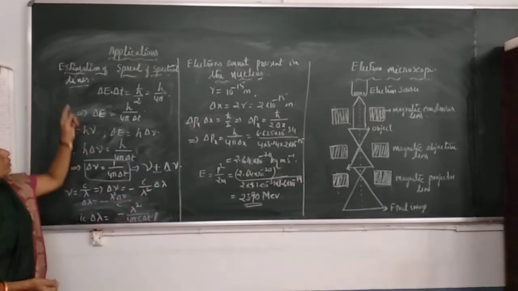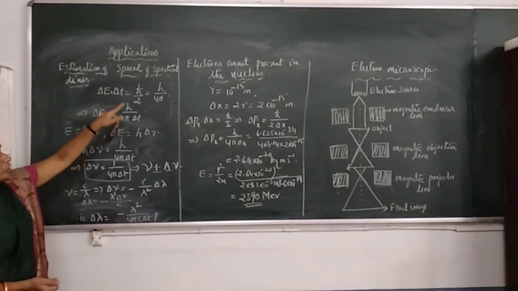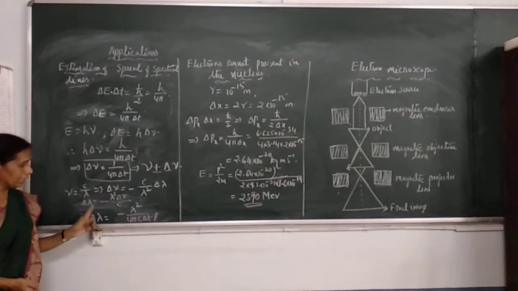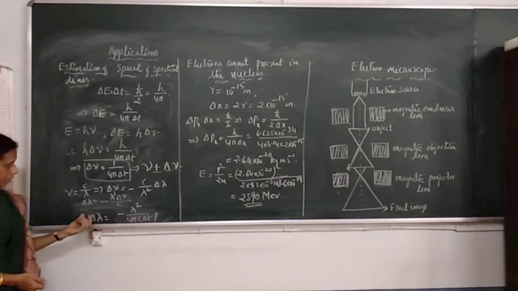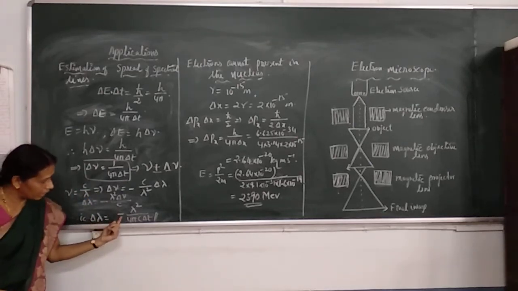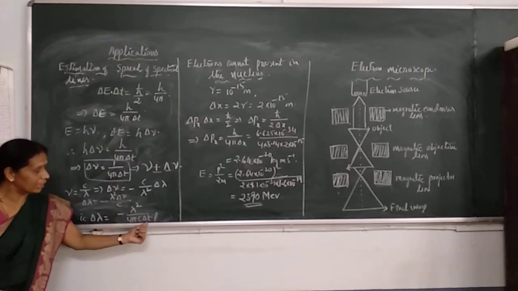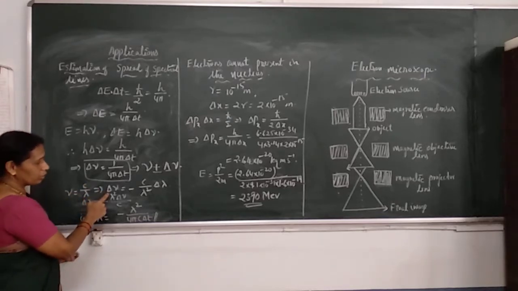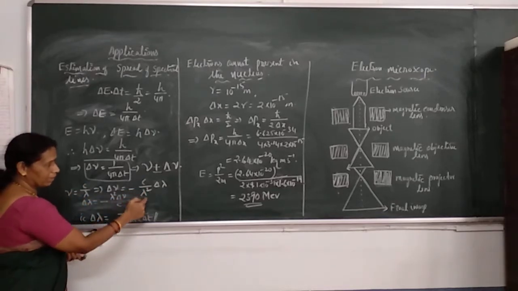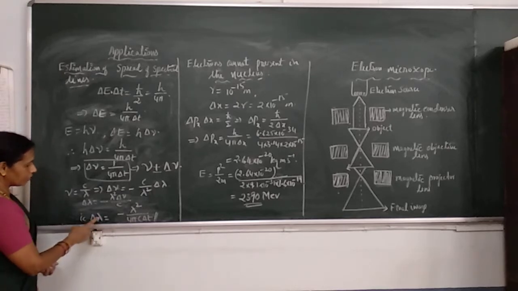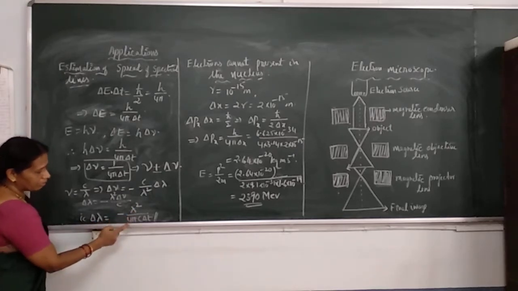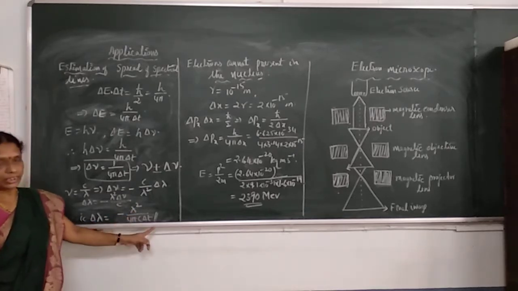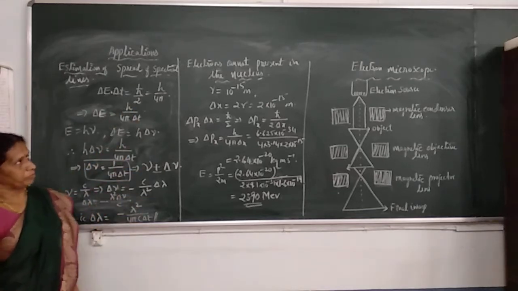And this is how the Heisenberg principle explains the spreading. The spreading in terms of lambda is given by delta lambda equals minus lambda square by 4 pi c delta t. We have seen nu is c by lambda, that is c is nu lambda. From this, delta nu, on differentiating, becomes minus c by lambda square delta lambda. So we get delta lambda as minus lambda square by 4 pi c delta t. This is about the spreading.